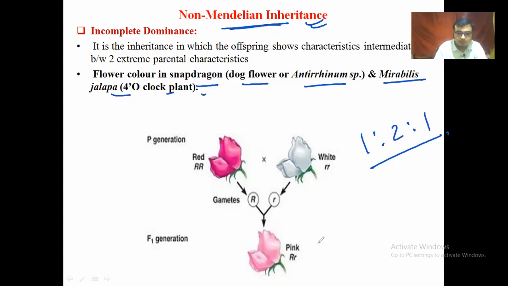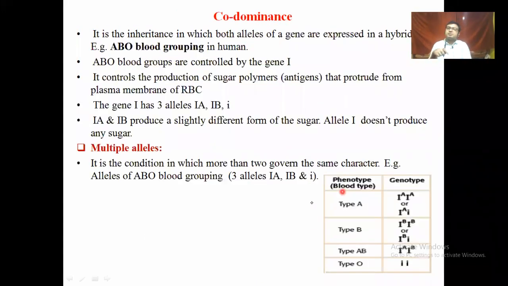Understood? Okay. In codominance, there is one gene but the alleles are variable; one gene controls multiple alleles. So this process is also known as multiple allelism. That belongs to the ABO blood group system, which was proposed by Karl Landsteiner. Here the gene is controlled by the I gene, and it has three different alleles: A, B, O. O means nothing. There is no glycoprotein formation, no sugar formation, but in A and B, glycoprotein A and glycoprotein B is present. That means sugar is formed.